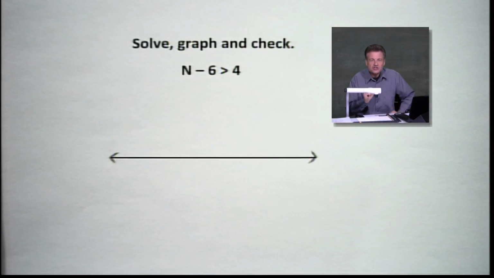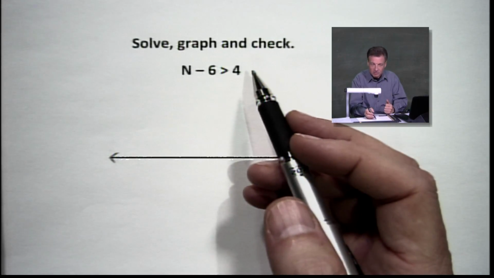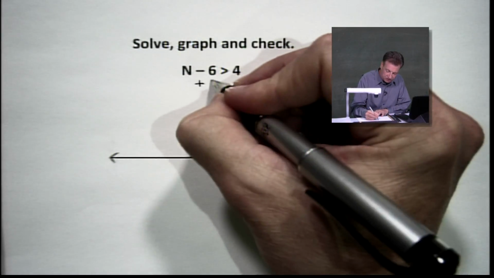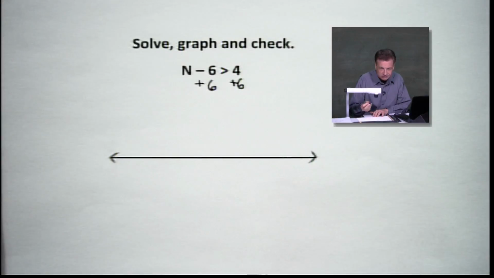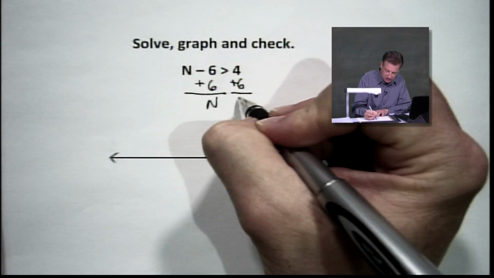We're going to work it just like we would an equation. We want to get n by itself, and I like to get it on the left if it's there. If it's on the right, so be it, we'll move it around at the end. But let's see what happens here. We're going to add 6 to both sides. That looks easy enough, and you're going to have n by itself and 10 here.